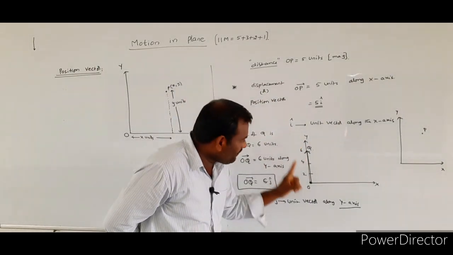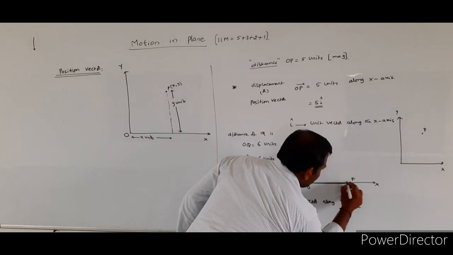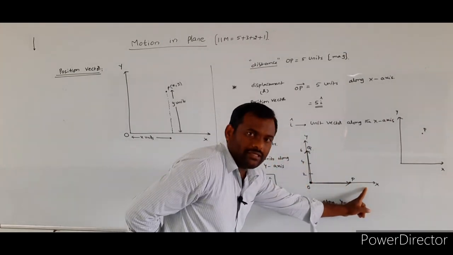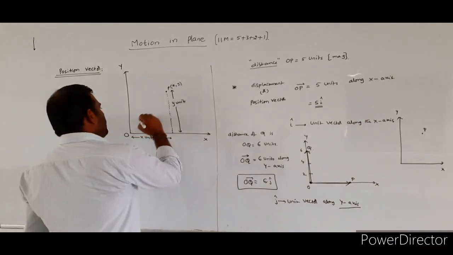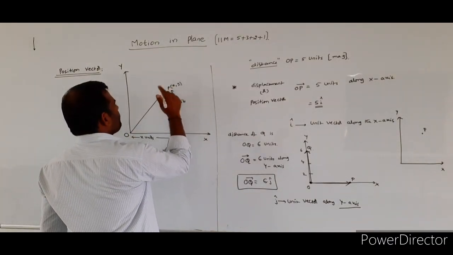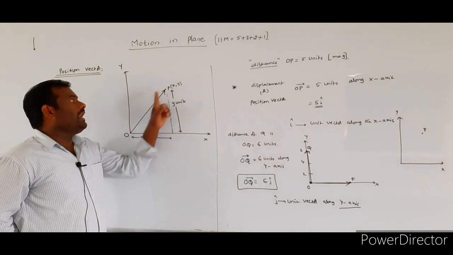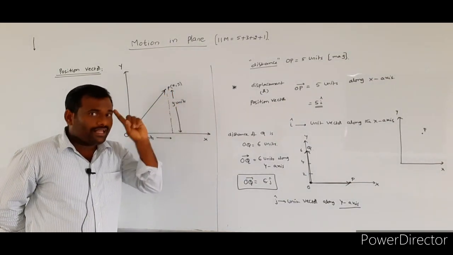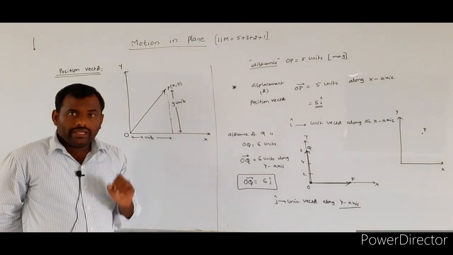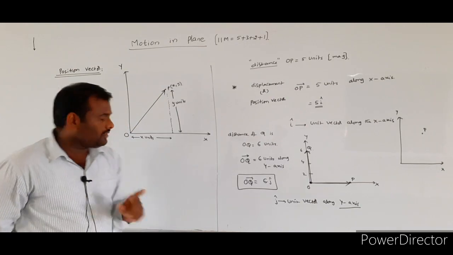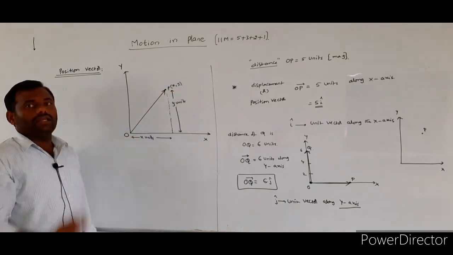If it is on the y-axis, the vector is drawn from the origin to the point Q. If the point P is along the x-axis, the vector is drawn from O to the point P. Here the point P is in the xy plane, so the position vector of the particle P starts from the point O and ends at the point P. Again, whenever the particle P is located in the xy plane, its position vector must start from the origin and end at the point P where the particle is located.